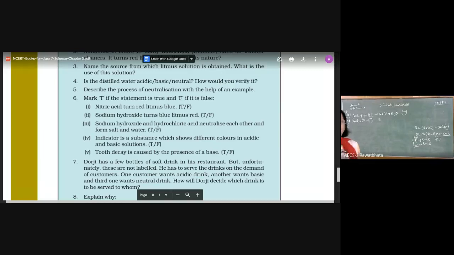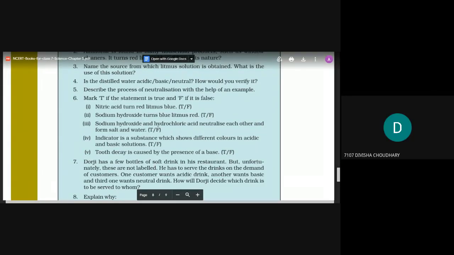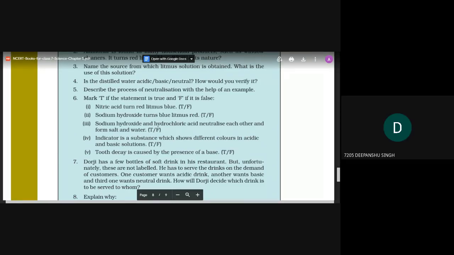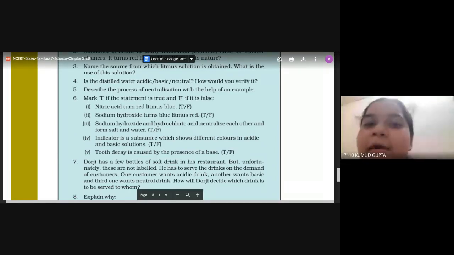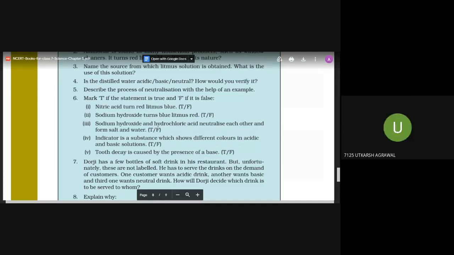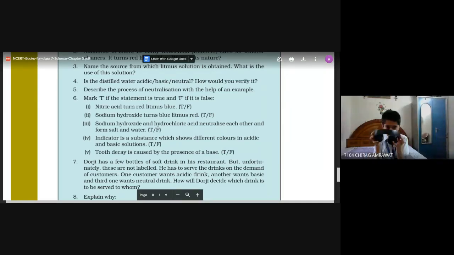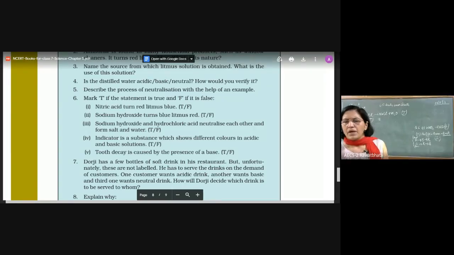It says, tooth decay is caused by the presence of a base. False. It is caused by the acid of bacteria. Bacteria converts it into acid.